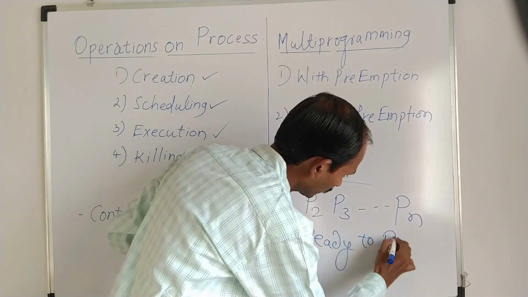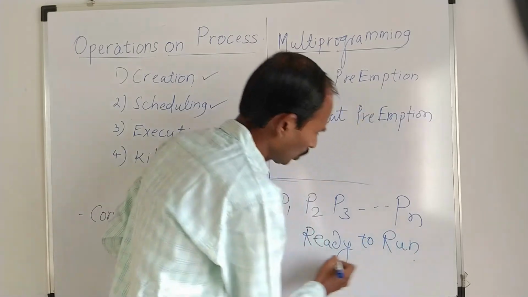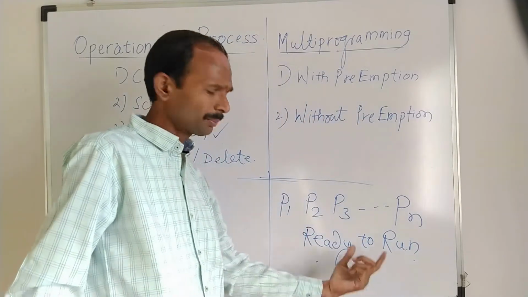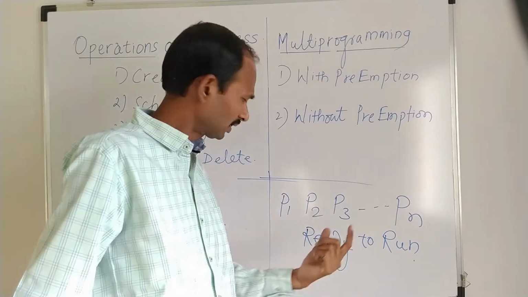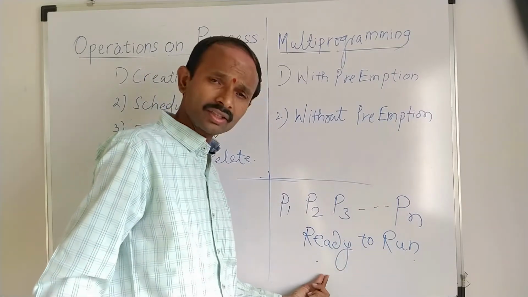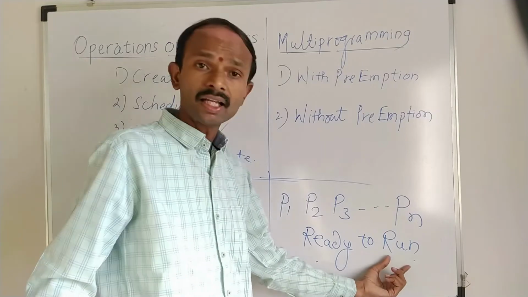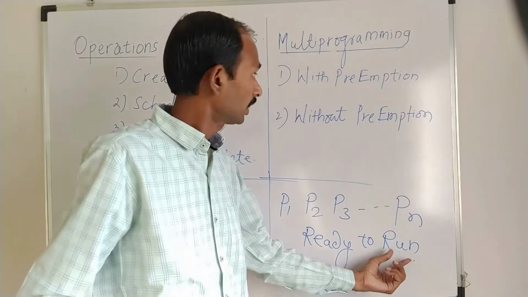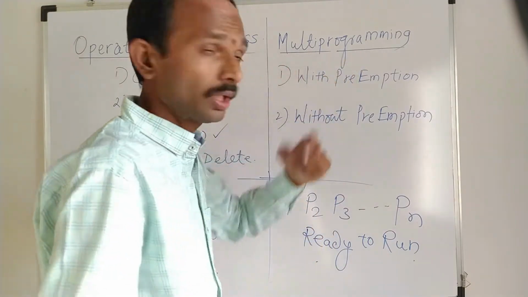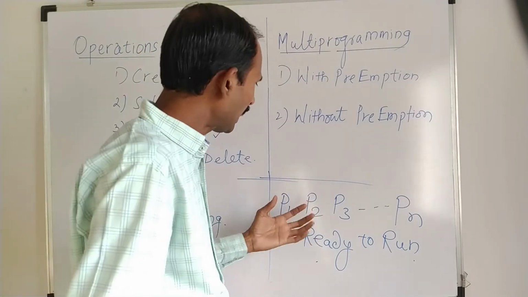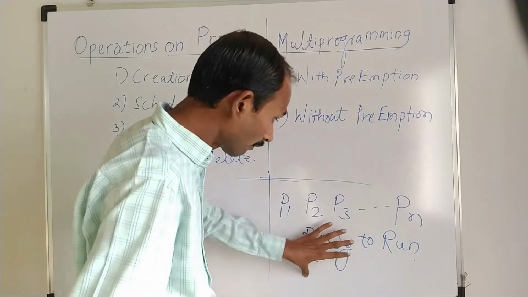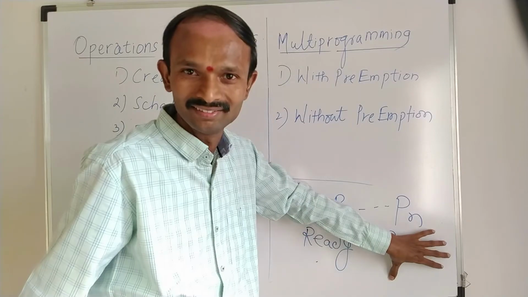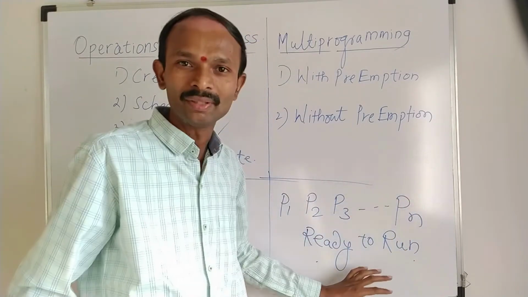What is this ready and what is this run? This is new terminology, but we will see that in another video. This is one state of the process, and this is another state of the process, right? So in a multiprogramming environment, there are many processes which are ready to run. That is known as multiprogramming.